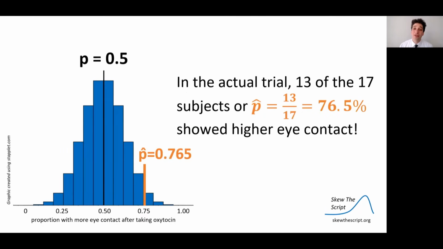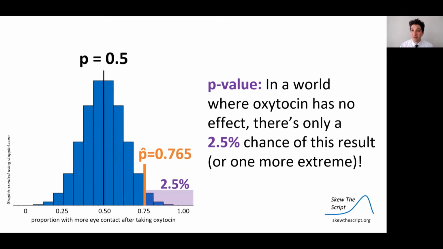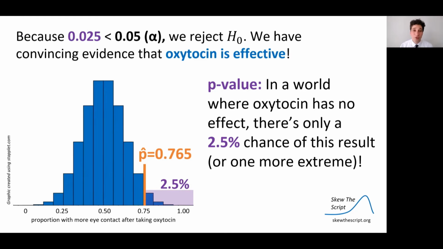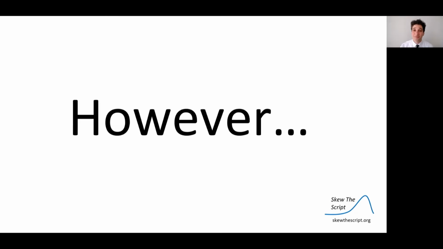In the actual trial, 13 of the 17 patients, or about 76, 77%, showed higher eye contact. And the p-value of that: in a world where oxytocin has no effect, there's only a 2.5% chance of this result or one more extreme. Only 2.5% of trials had a proportion more extreme than that one. So if we're using the rules of hypothesis testing, because our p-value is lower than the typical alpha level of 0.05, we reject the null. We have convincing evidence in this trial that oxytocin is effective because it was so unusual compared to most of the trials if you assume oxytocin is not effective.